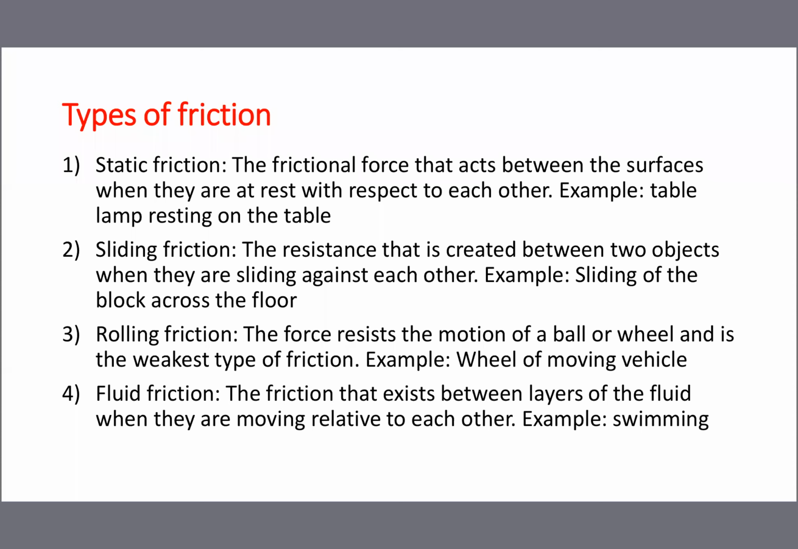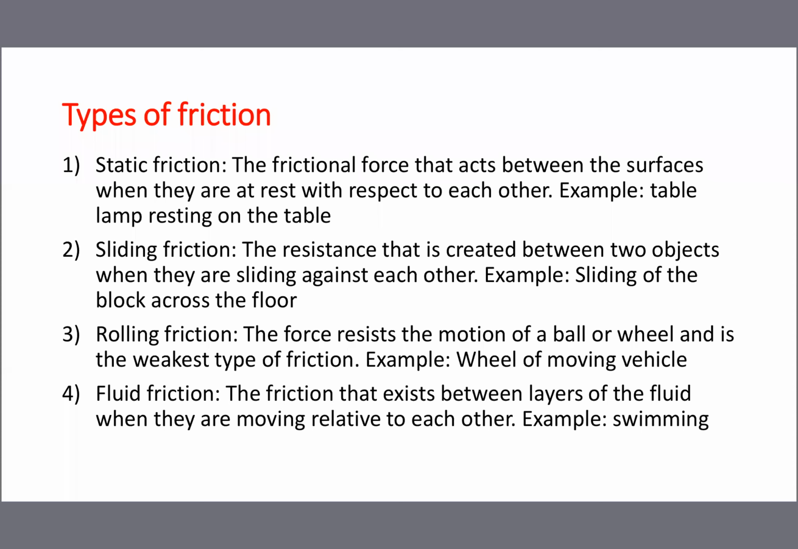The force resists, means opposes, the motion. I always told you, friction always acts opposite to the motion of the applied force. That's what they are telling. The force that resists the motion of the ball or wheel is called rolling friction. They are telling this is the weakest type of friction. Example, the wheel of a moving vehicle. All vehicles have wheels provided.